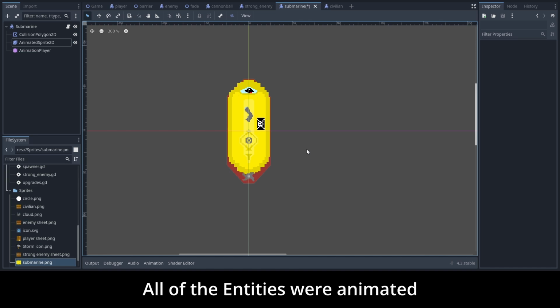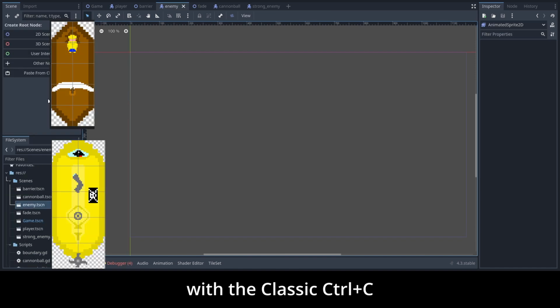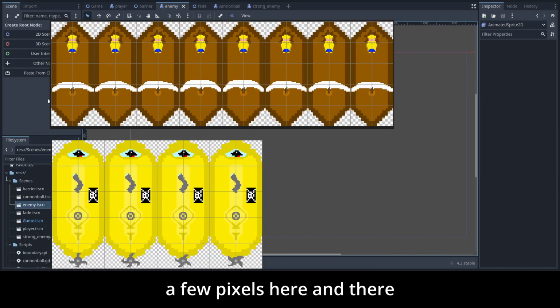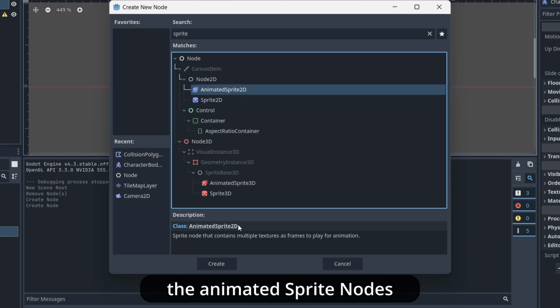Apart from the player, all of the entities were animated with the classic Ctrl-C, Ctrl-V, a few pixels here and there, so I've gotten used to the animated sprite nodes.